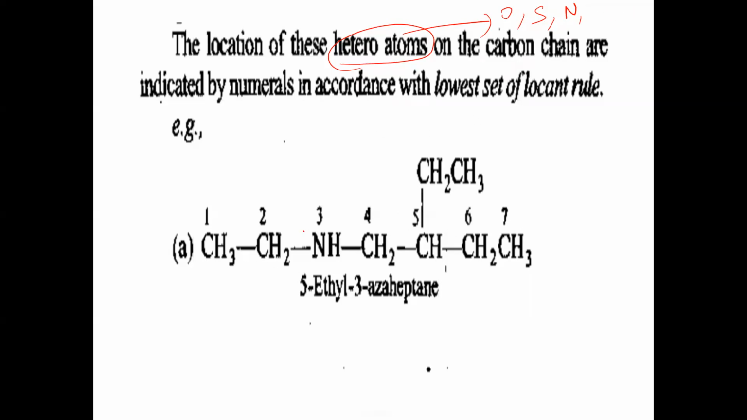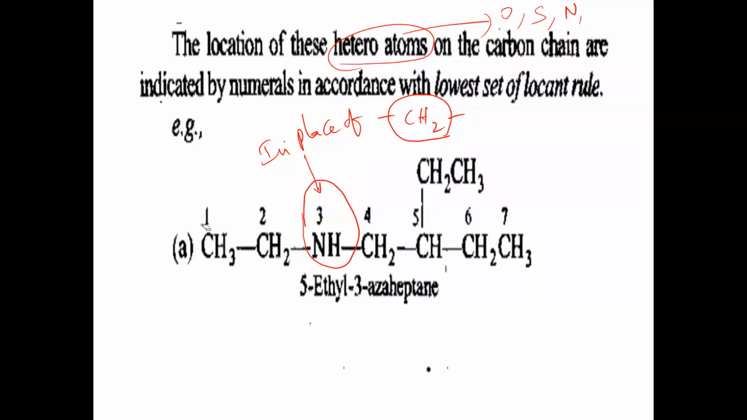Now see here, in this case again, replacement nomenclature. So what is replaced here? In place of the CH2, what is there here? NH is there here. NH is there in place of CH2. So replacement nomenclature means the NH group is replacing CH2. So here numbering should be started from any one side to give lowest position to this heteroatom.